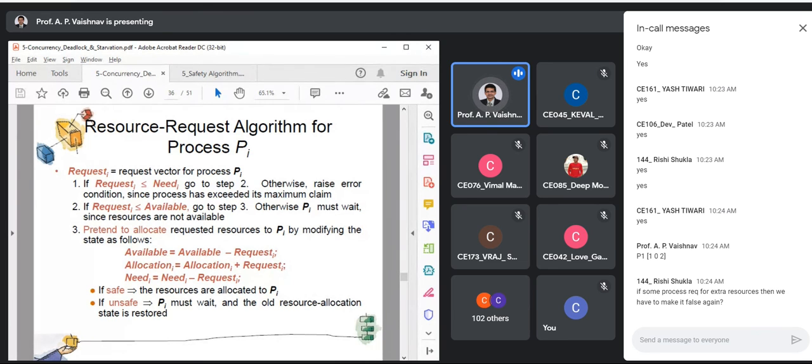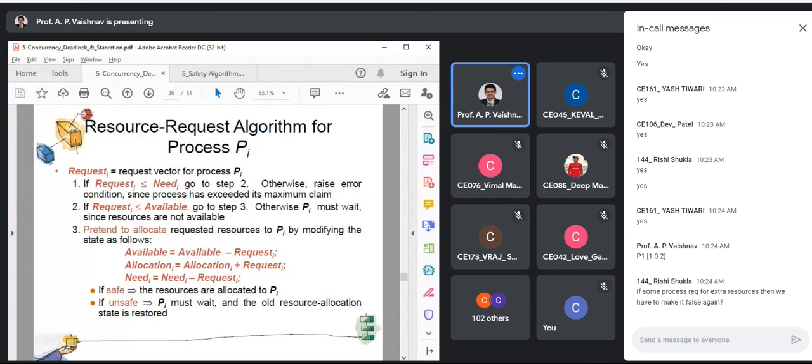It is already holding some resources and it is requesting extra resources. That's what we want to do, right? If some process requests extra resources, then we have to make it false again. Yes, you have to simulate the entire process once again, right? Because if you don't do that, then you won't come to know if I allocate these extra resources, whether my system is still in a safe state or not, right? So that is the concept behind this.